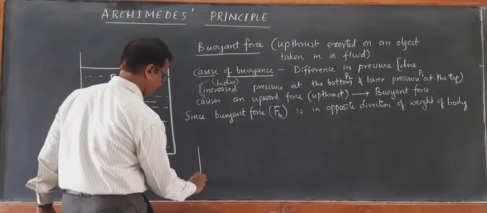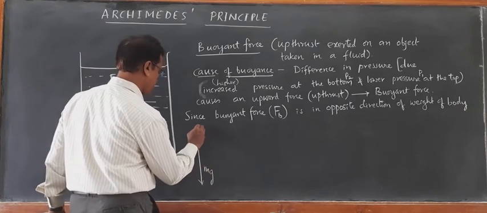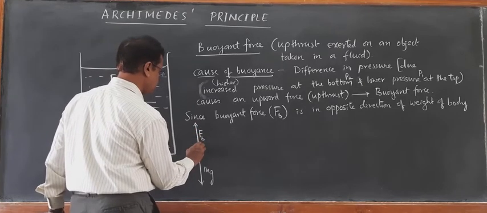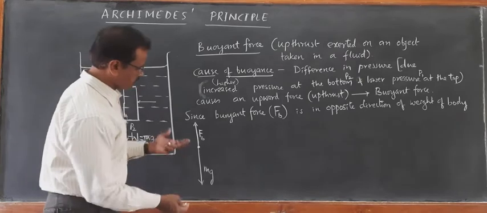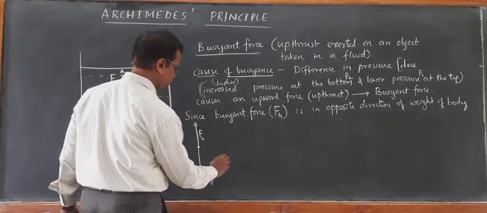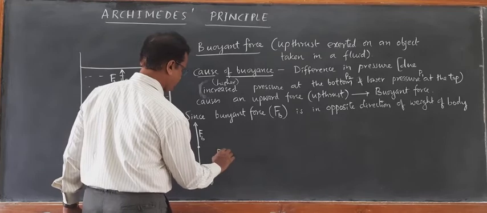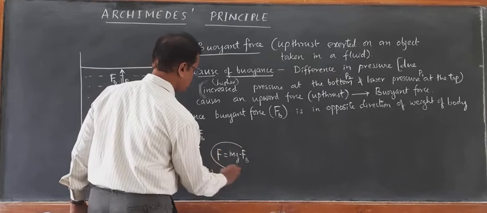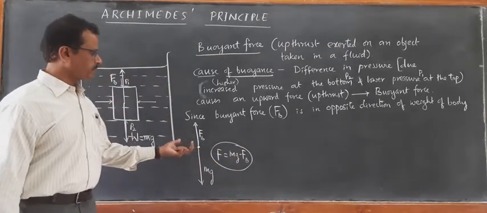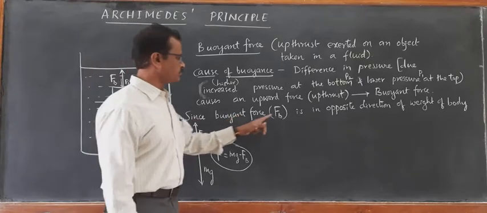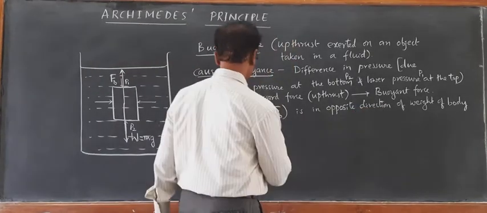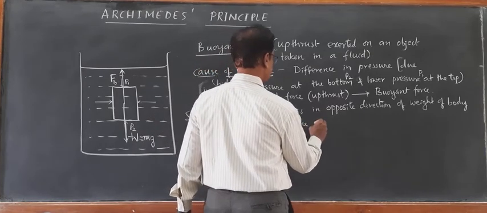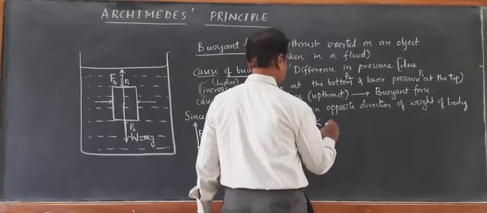So when weight is acting vertically downwards and upthrust is acting vertically upwards, with this being the center of gravity, then naturally the net force F becomes mg minus FB. As a result, the weight of the body appears to be decreased. Since buoyant force is in the opposite direction of the weight of the body, the net force is less than the weight of the body.